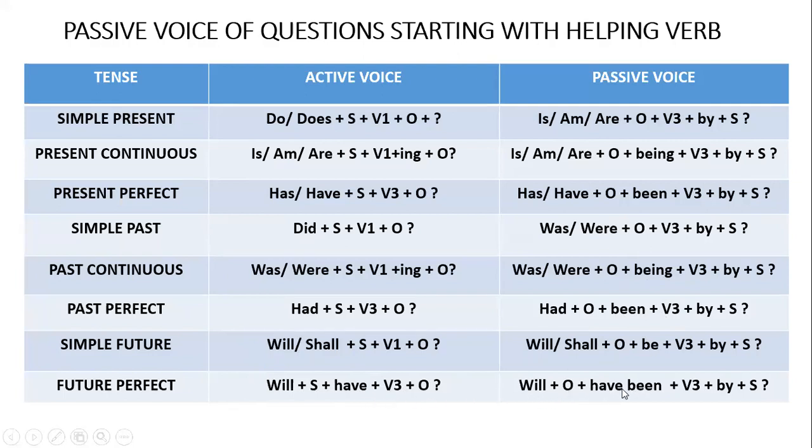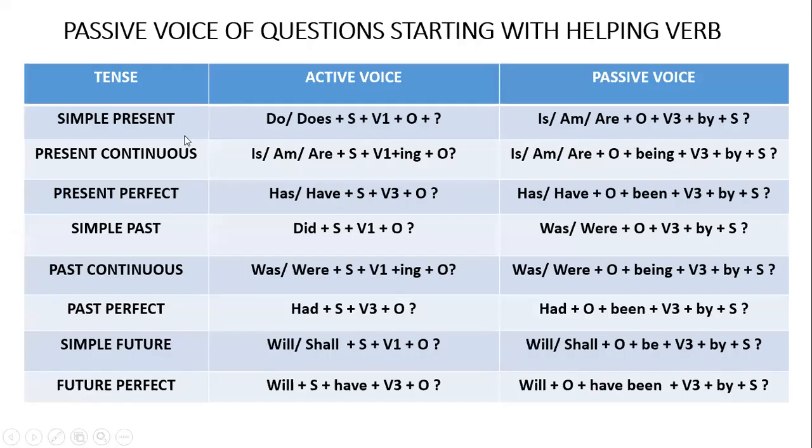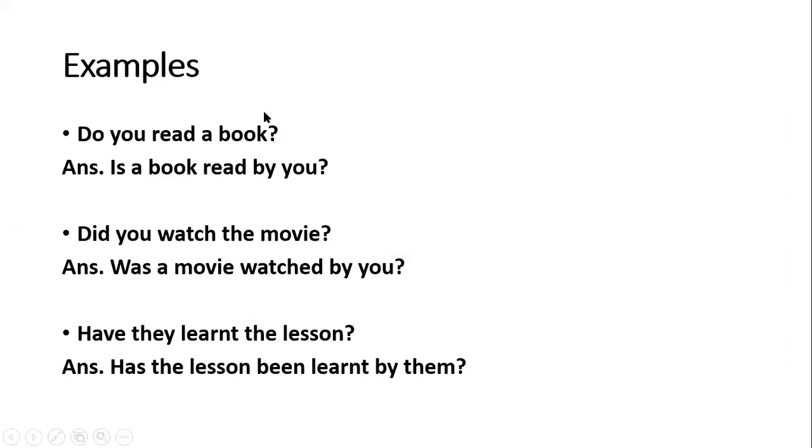Will plus object plus have been. Let's see the examples here. If your sentence is "Do you read a book?", it is a do/does sentence, which is simple present. So in passive, our is/am/are should come. Your sentence will start with is, am or are.